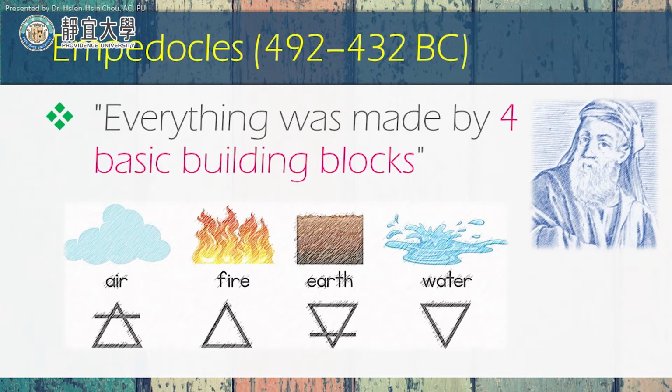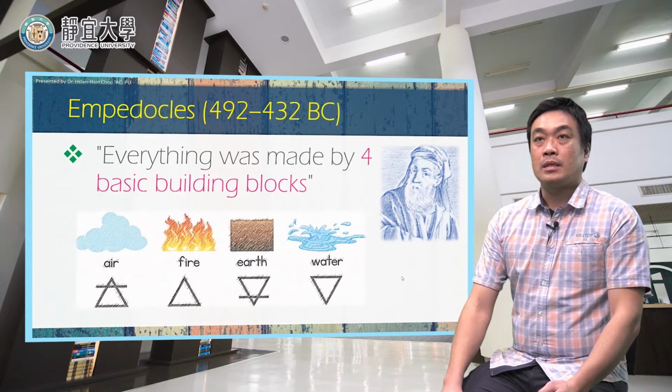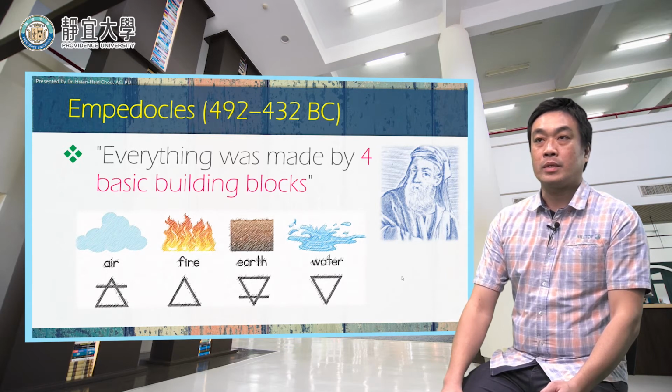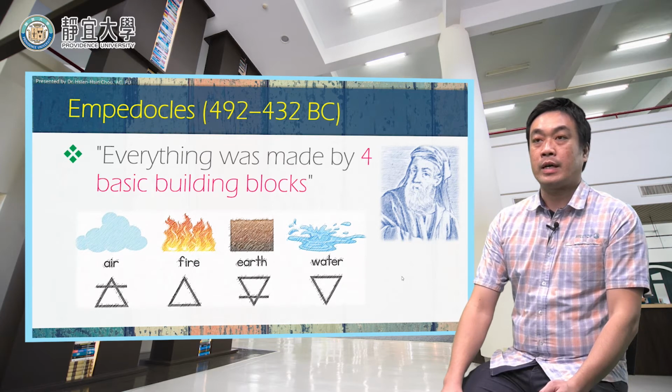First, in 419 BC, the Greek called Empedocles said that everything was made by 4 basic building blocks, which are the air, the fire, the earth, and the water. These 4 basic building blocks can be regarded as the 4 elements at that time.